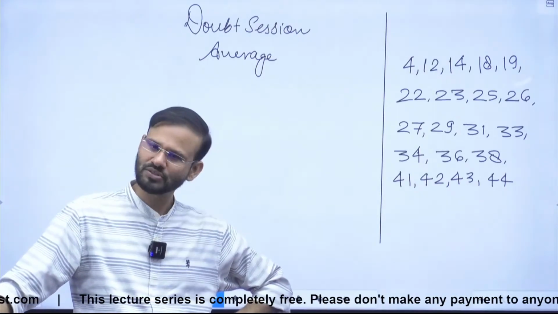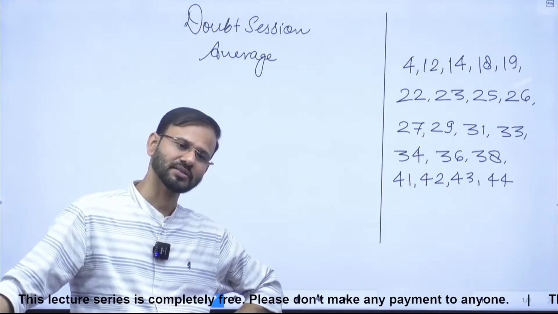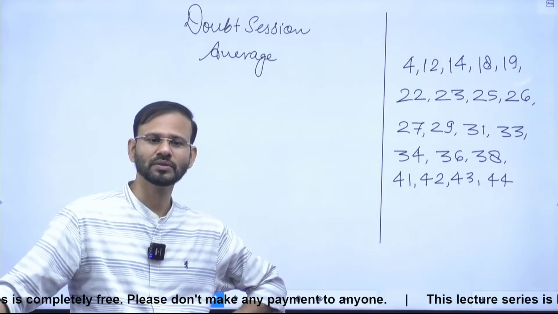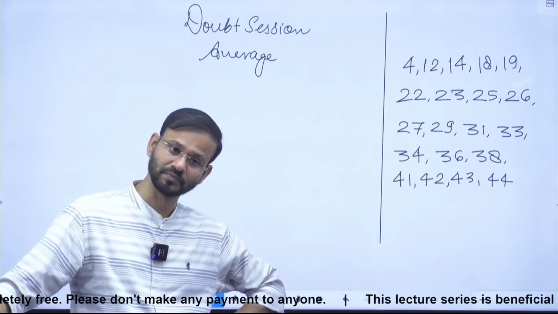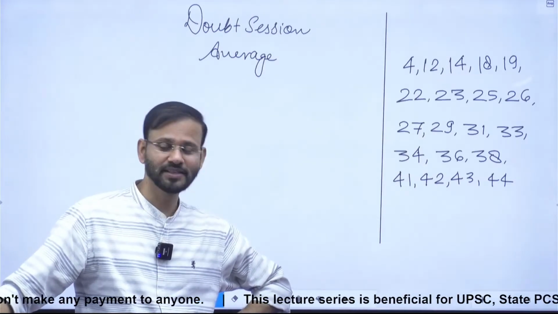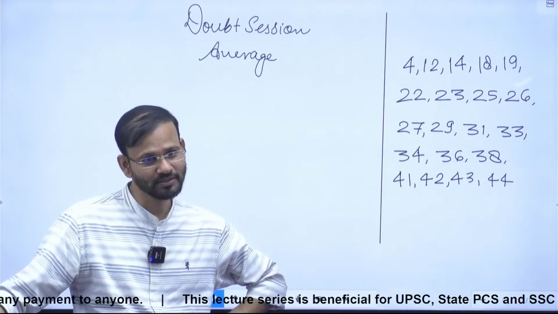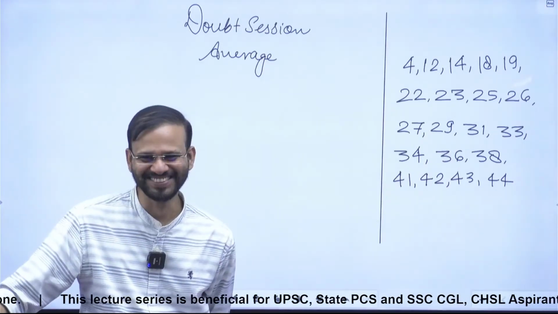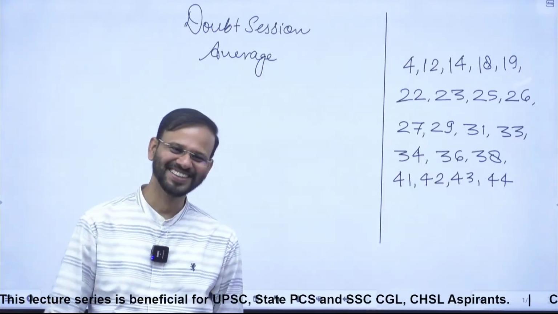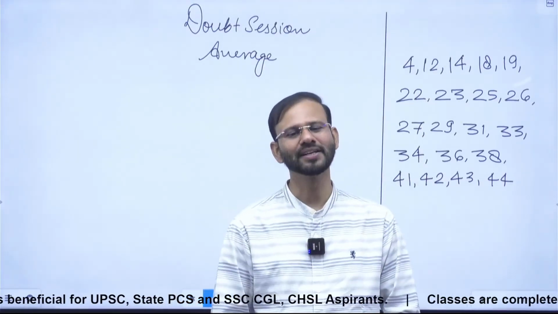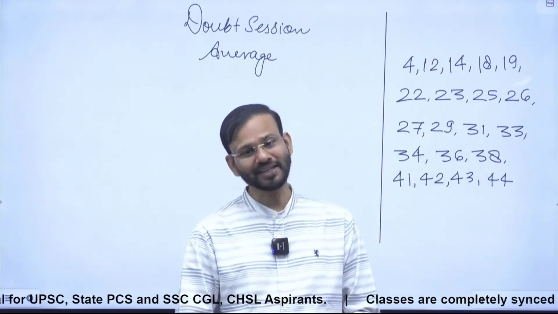So if he is contributing 9 to all the members, which means he is contributing how much? 9 into 8, which is 72. 100 minus 72 is the new average. ऐसे क्वेश्चंस बहुत सारे हो चुके हैं. Right? Clear? The answer is 28.